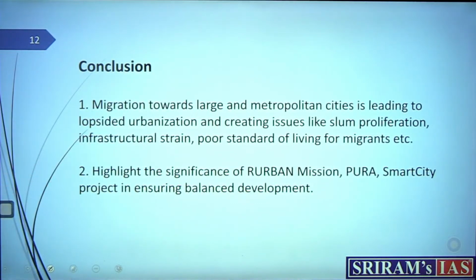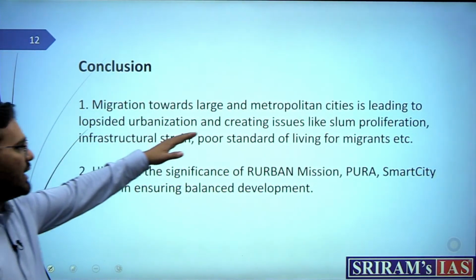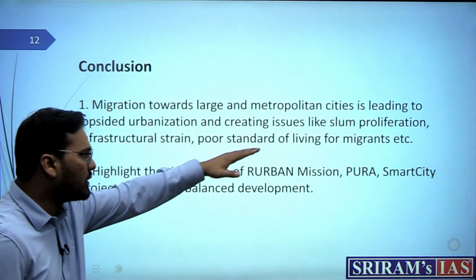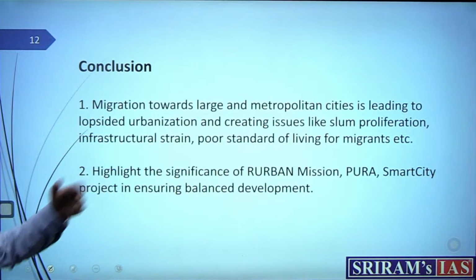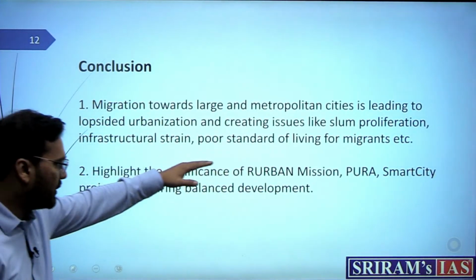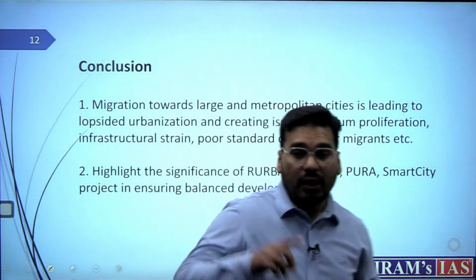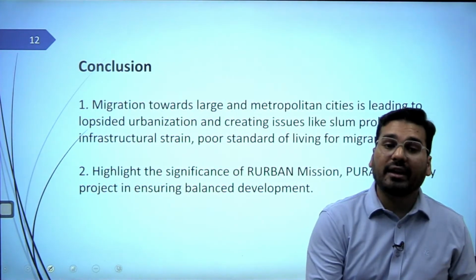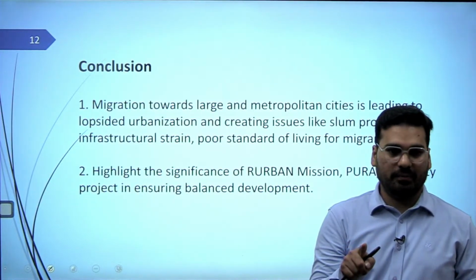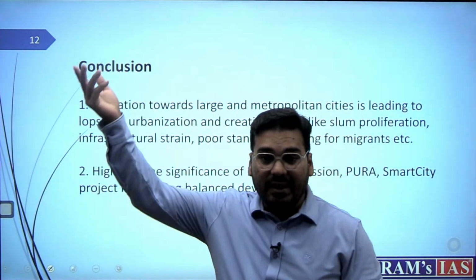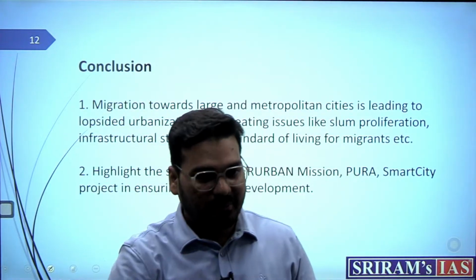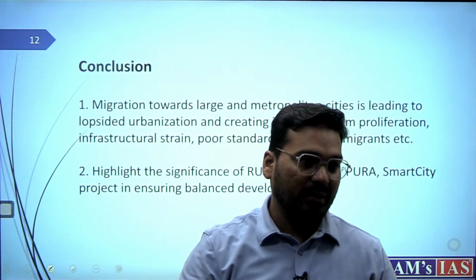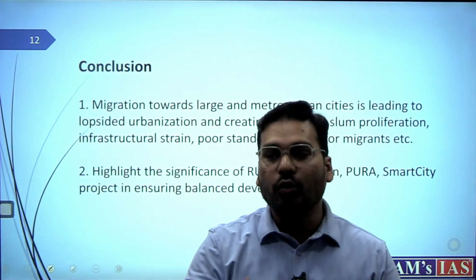Now, in conclusion, what you can say is that migration towards large and metropolitan cities is leading to lopsided urbanization, creating issues like slum proliferation, infrastructural strain, poor standards of living for migrants, etc. Now, in that perspective, you need to say that urbanization and migration need to be managed well. If you want to achieve SDGs, which one is the sustainable cities one? That SDG you can mention. Yes? So, this is how you can go about it.